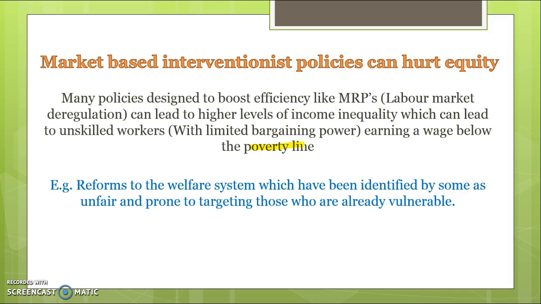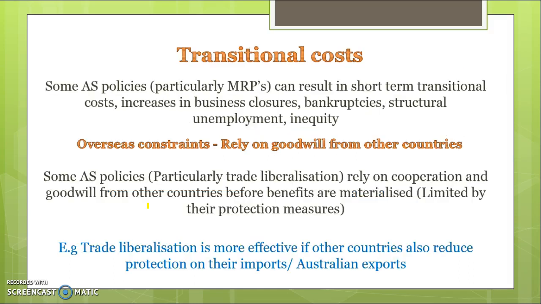So, for example, in recent budgets, we've talked about reforms to the welfare system. So we've talked about trying to make it hard for those on drugs, the 3 strikes policy. All of these things are designed to promote efficiency, but they can hurt some of the more vulnerable members of society. They can be seen as unfair, and they can be seen as targeting those who are already vulnerable members of society. So another problem, along with the implementation and impact lag and the political constraints, is that they can often hurt equity in society.